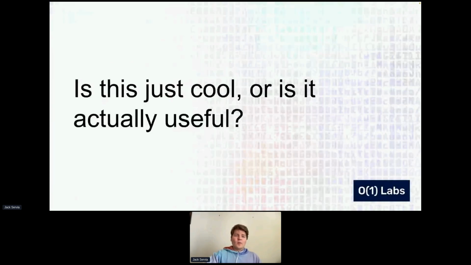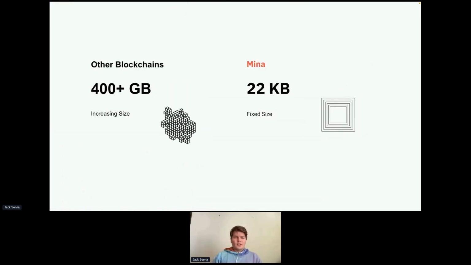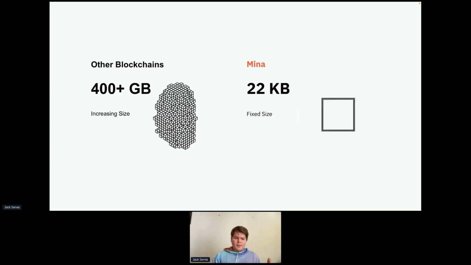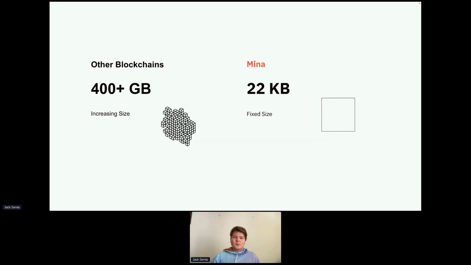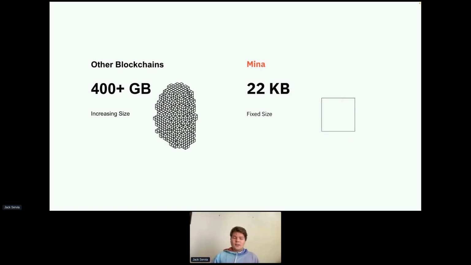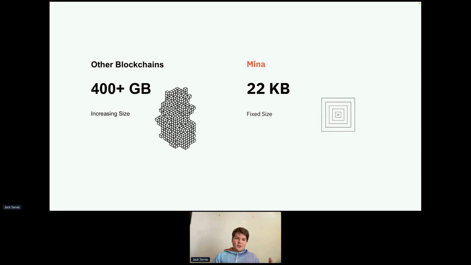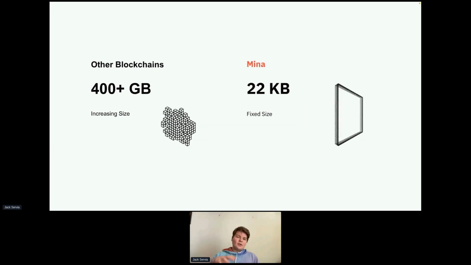Okay, so this is a very different way of doing things. And I'll also explain how this works. So instead of summing up all of our signed transactions, what we actually do with Mina is we have a zero-knowledge proof that represents the validation of a bunch of transactions. So the transactions themselves are zero-knowledge proofs, and then we validate them inside of another zero-knowledge proof. And then when we want to add more transactions, we can validate these new transactions, which are zero-knowledge proofs, and also the last batch of transactions that we validated, which is also a zero-knowledge proof, and get another zero-knowledge proof out. And once that's done, we can drop all these previous transactions and the zero-knowledge proof that aggregates them, because it's attested to inside of this new zero-knowledge proof.